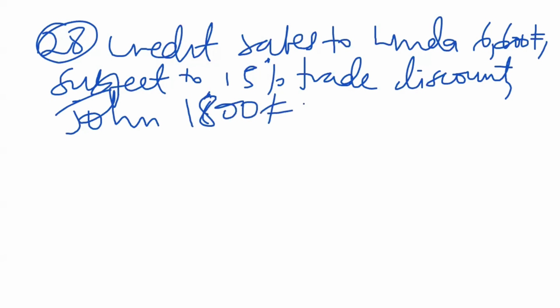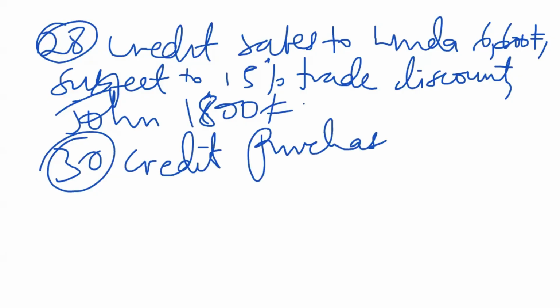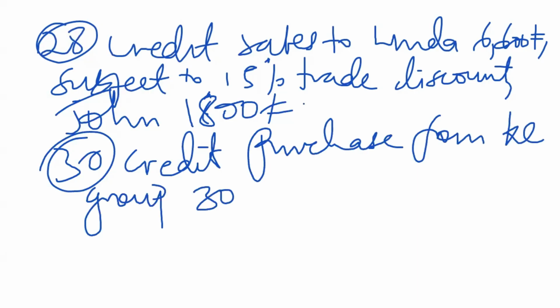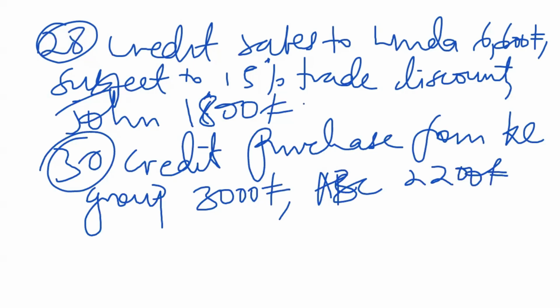Then the transaction that happened on the 30th was a credit purchase from KC Group, 3,000, ABC 2,200 shillings.